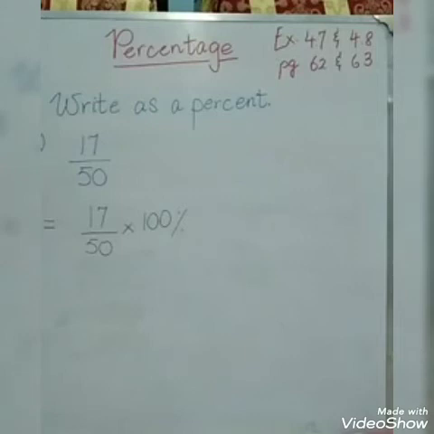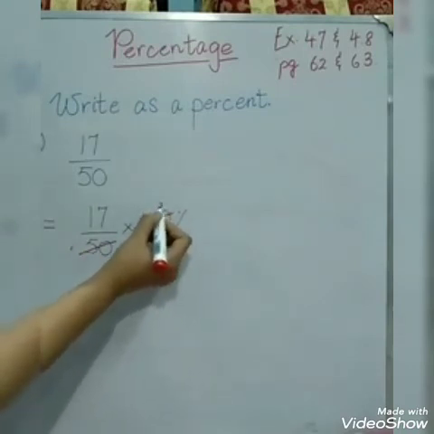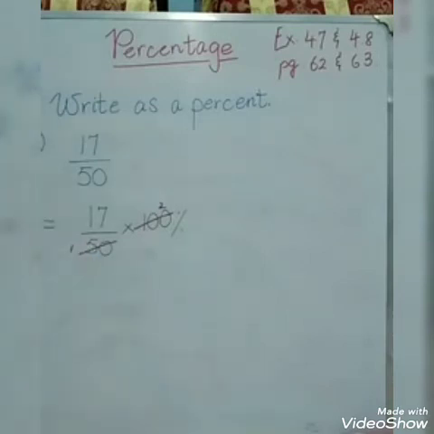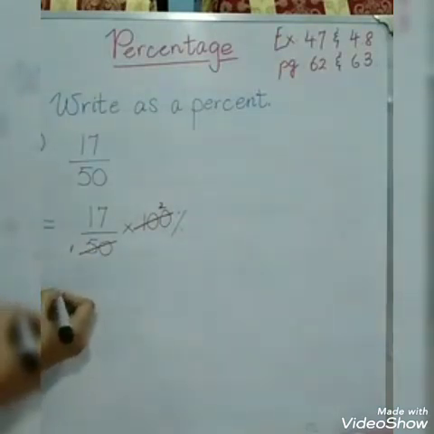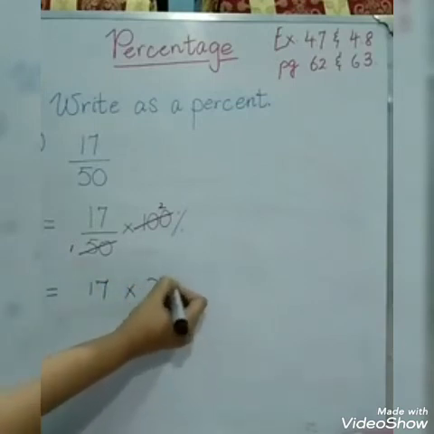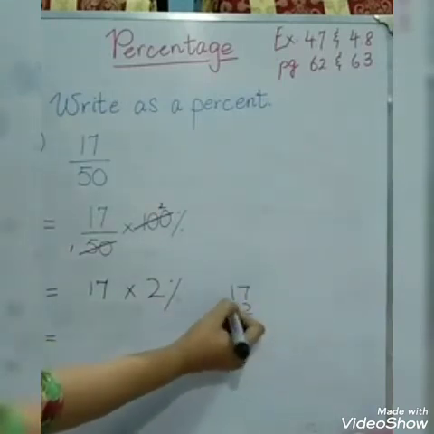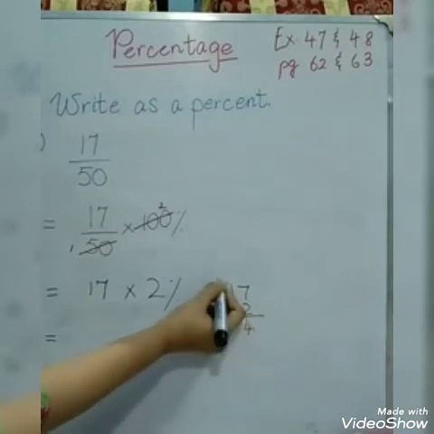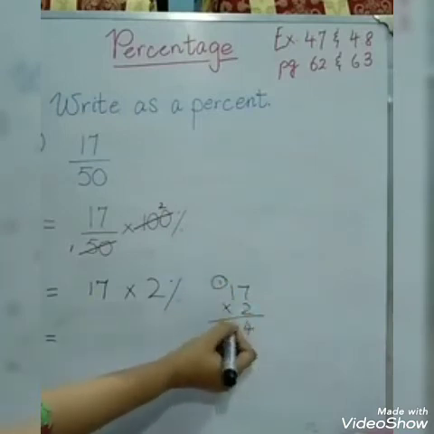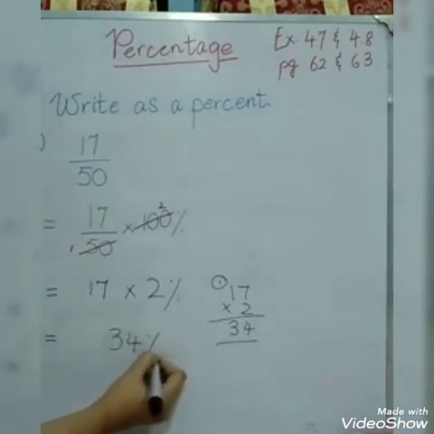Now, if you look at the numbers, you have 17 over 50 multiplied by 100. So 50 and 100 are multiples, so we can do the cancellation here. We can say 50 1 times is 50 and 50 2 times is 100. So what are we left with? We have 17 multiplied by 2%. And we know that 2 7 times is 14, 1 goes here. 2 1 times is 2, plus 1 gives us 3. So that makes 34%.